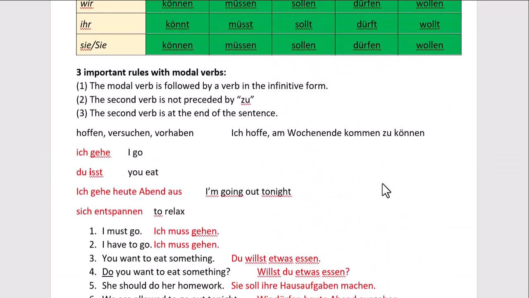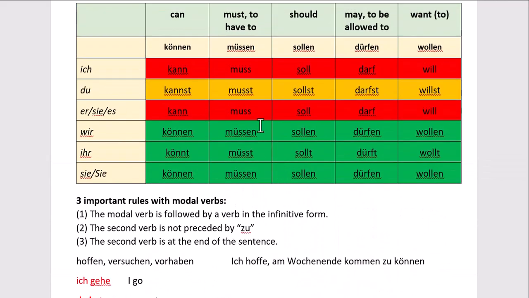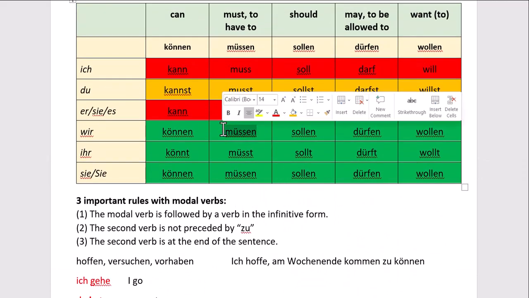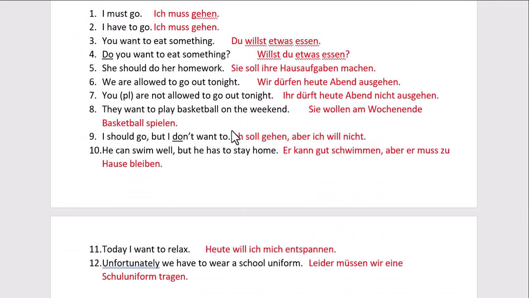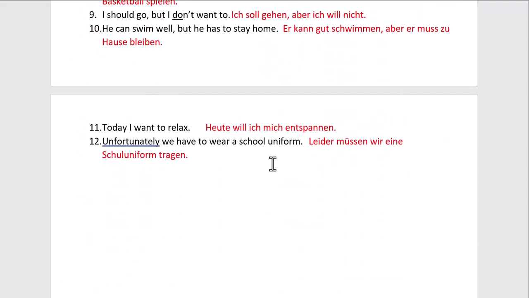How do we know what the verb is? Well, we look at our table and hopefully we've memorized the table and we can see that müssen is the correct form for wir. If we want to say have to or must, leider müssen wir eine Schuluniform tragen. The second verb at the end of the sentence in its infinitive form with an en.